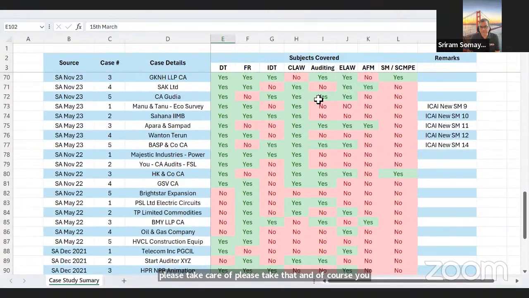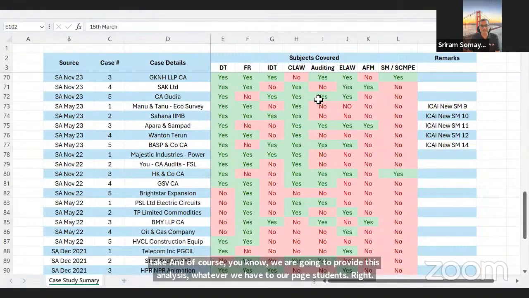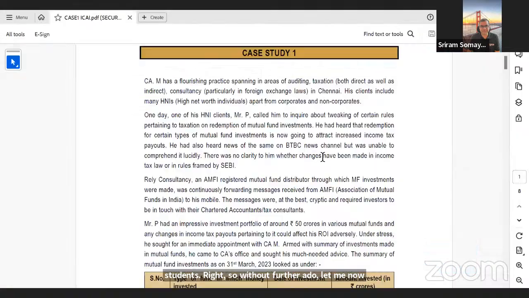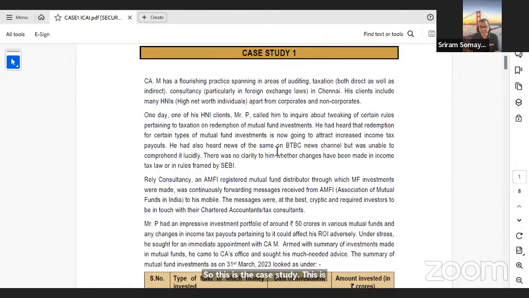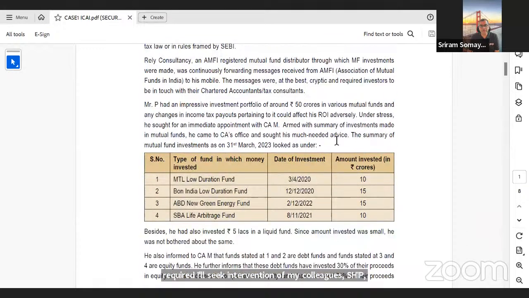Right. So without further ado, let me now move to the all important thing of the case study for the day. So this is the case study. This is a case study from the ICAI new material. This is case study number 1. The way we will work on this case study is I'll read through the case. It's a fairly precise and rather brief case. So I will read through that, and wherever required, I'll seek intervention of my colleagues Shivdeja and Ashlesha, and they will also be joining in as we read through. And then we'll go and look at the questions.